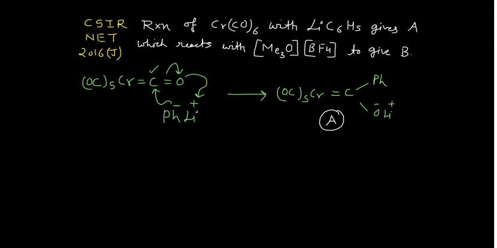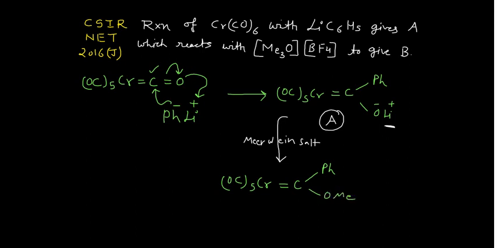Okay, and after that it is reacting with the Meerwein salt. So I am writing Meerwein salt for this one. Okay, it is a methylating agent. So what will happen with the methylating agent? This lithium gets replaced by the methyl group, nothing else. Okay, so you will have your product. That product would be CO 5 times, chromium is there, double bond carbon, phenyl is there, and this is the methylating agent result. So this is OMe, and this is your compound B. Okay, so this is how you can solve the problem. It's quite simple. Now moving to the next.